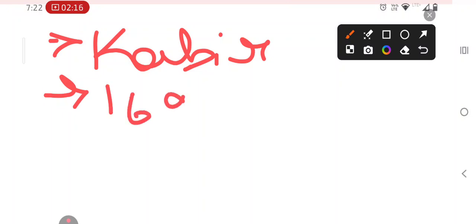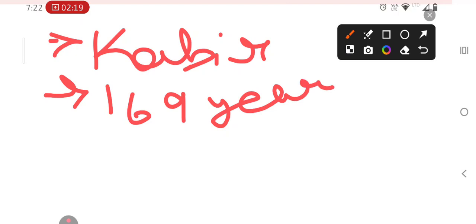Next question. Which renowned poet-saint of the Bhakti movement was known for composing Dohas, couplets? Answer is Kabir. Next question. Lok Sabha passed the Bills of Lading Bill, modernizing how many years of the old colonial shipping law in 2026? The answer is 169 years. Next question. Which of the following is an example of a longitudinal wave? That is sound wave.